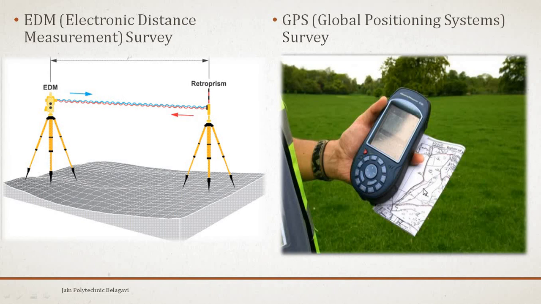Survey control could now be established almost anywhere, and it was only necessary to have a clear view of the sky, so that the signals from the GPS satellites could be received clearly. If the sky is clear, we get the signals clearly, and latitude, longitude and heights are received directly.